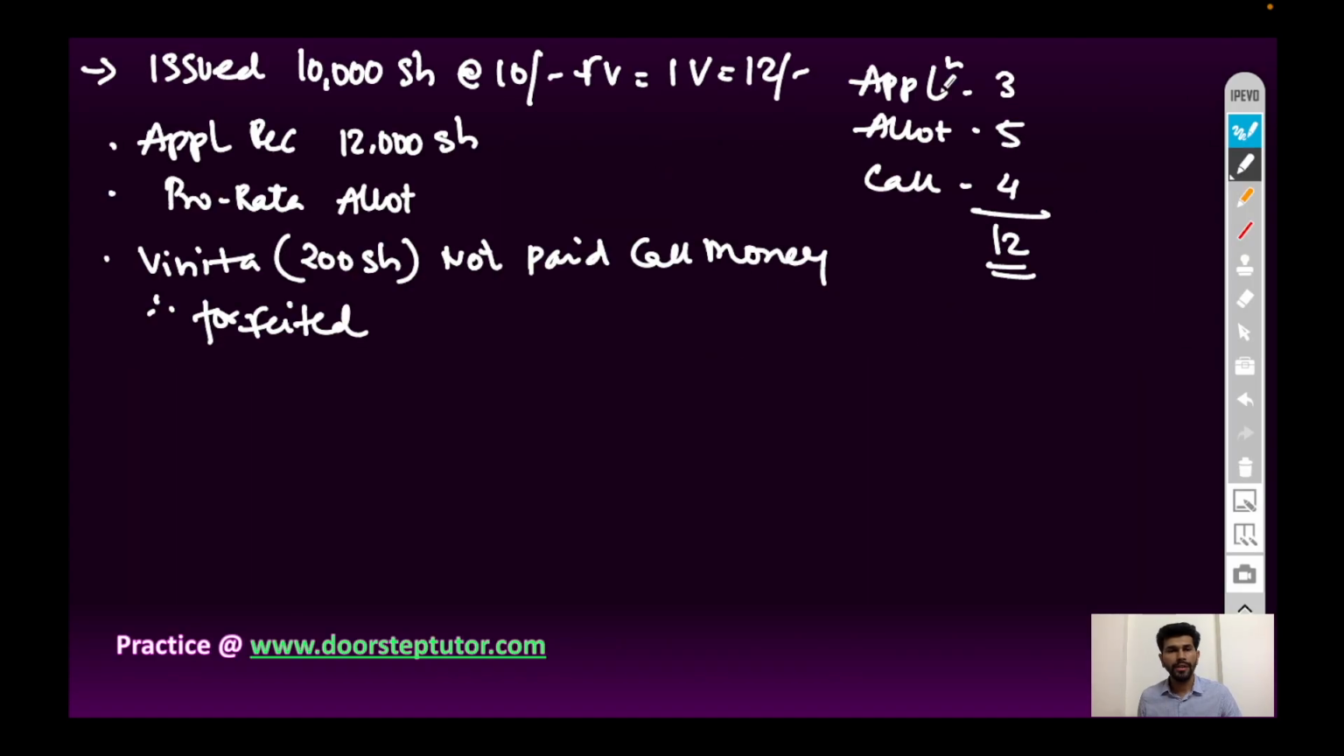Now let's take an example. Issued 10,000 shares at 10 rupees face value and issue value is 12 rupees. It means there are 2 rupees premium. Generally premium money is included in the allotment money. Application money is 3 rupees, allotment money 5 rupees. Out of 5 rupees, 3 rupees is actual money, and 2 rupees is premium money. Call money is 4 rupees and total 12 rupees is the issue value.